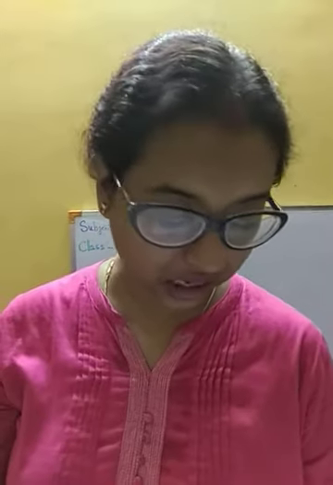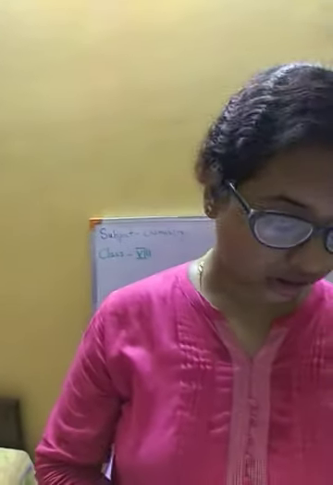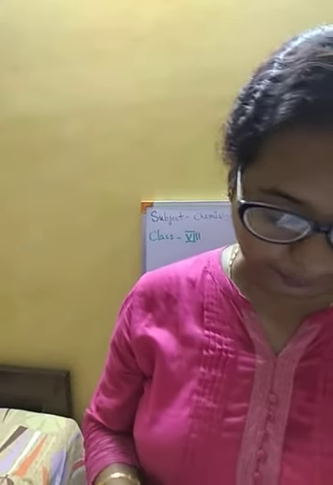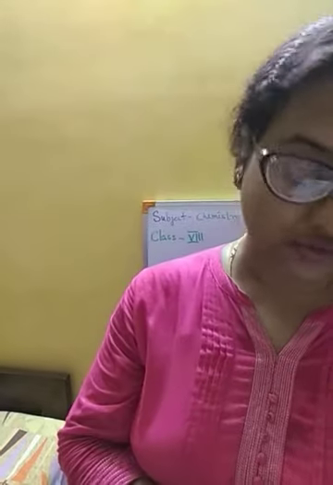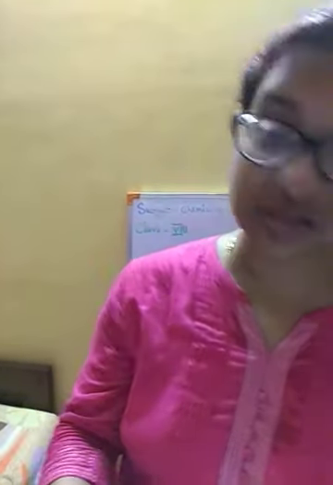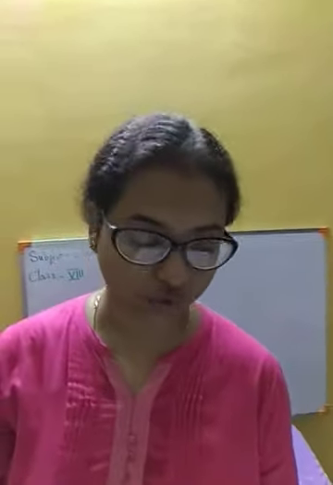But again, arrangement of electrons, that means electronic configuration of the elements, this we have done. And how the electrons are arranged for first 20 elements, this also we have done. So this you have to do.